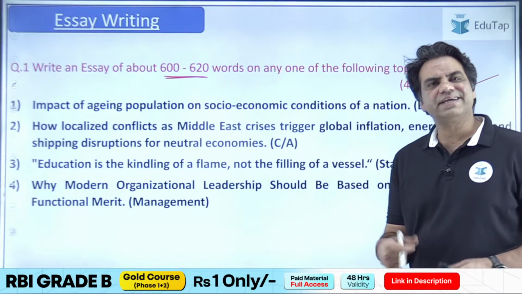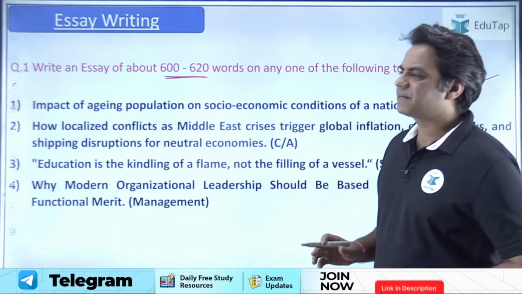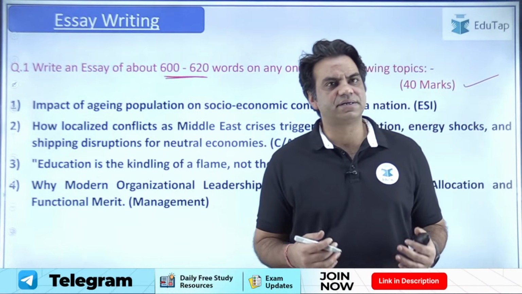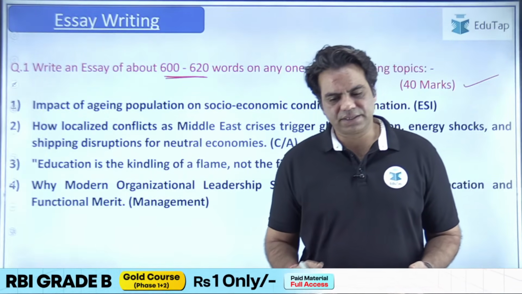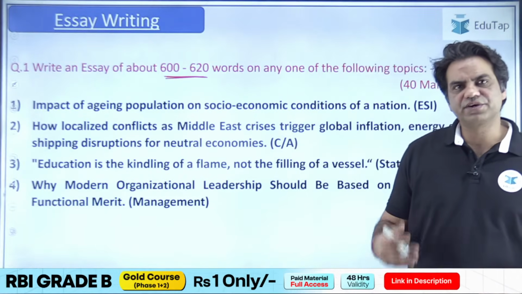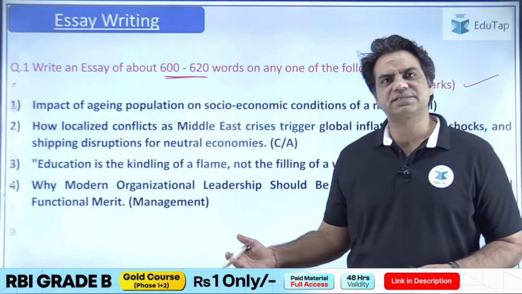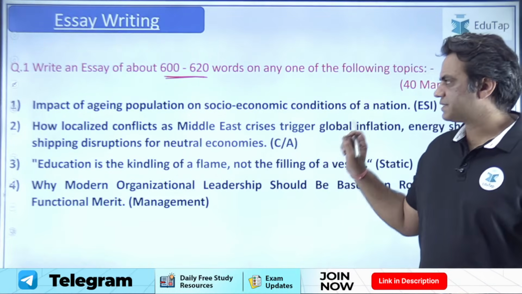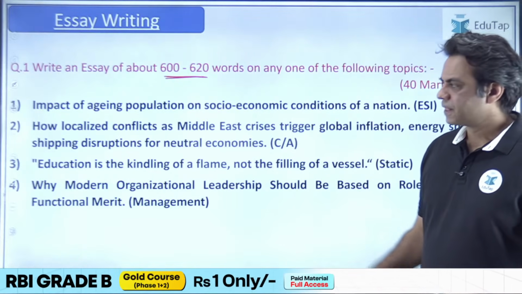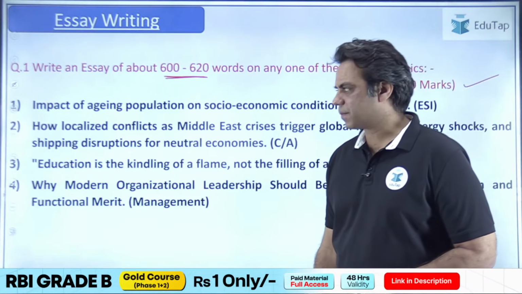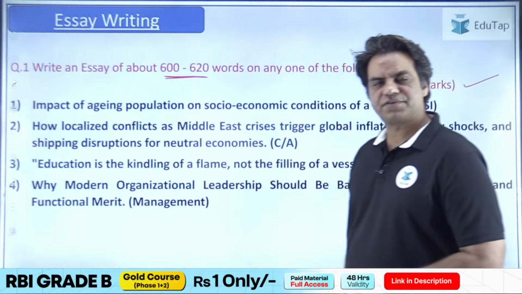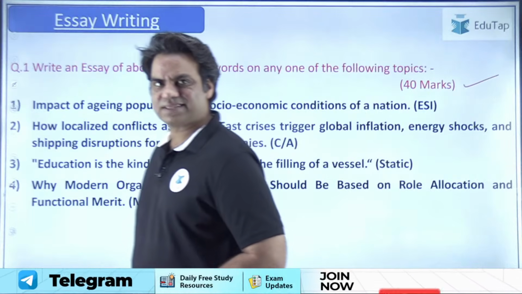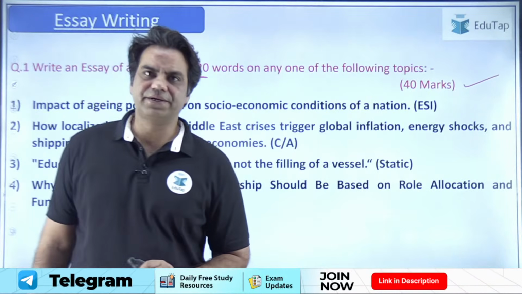So how does an aging population impact the growth of a country, be it economic growth, social or demographic growth, or how it impacts the society. So the problem of aging population and its impacts on a nation. This was clearly an ESI based topic. Easy topic. If you've done ESI, I think you would be able to write on this.